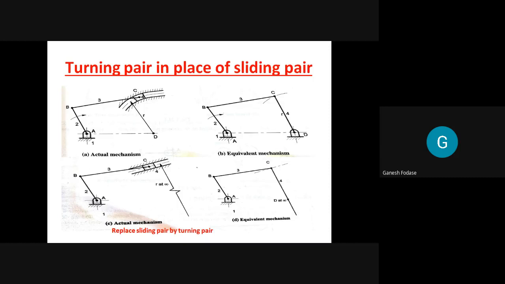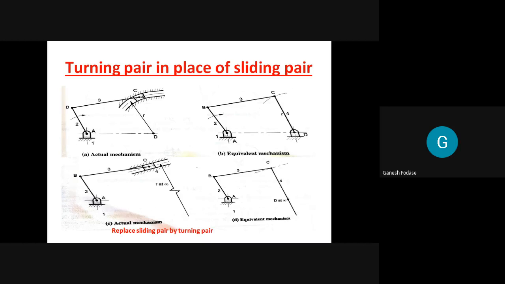Now see here, the pair between 1 and 2 remains the same here also. Pair between 2 and 3 remains the same. 3 and 4, which kind of pair is there? I already told you, turning pair. So it remains the same. Which pair do I have to replace? 4 and 1. So that sliding pair is replaced by a turning pair. Whenever there is a sliding pair, we can replace it directly by a turning pair.